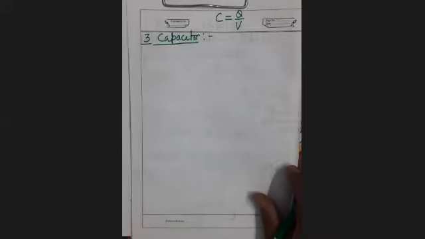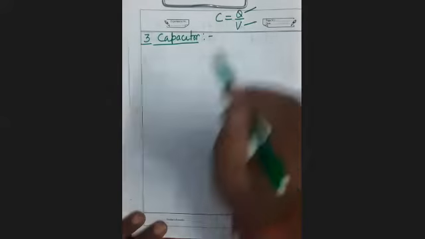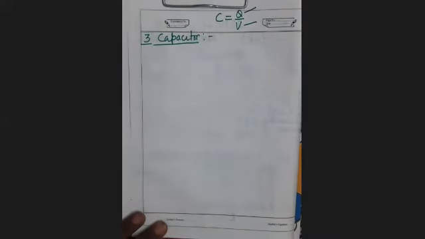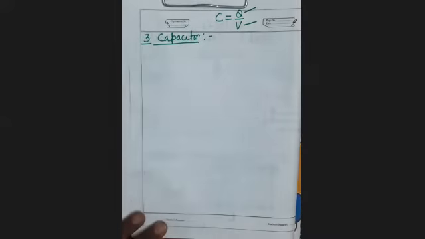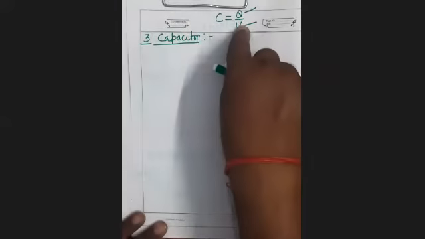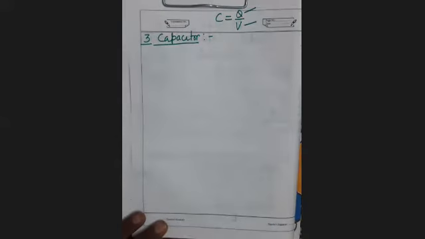More than that, it cannot hold charge. Because if you increase Q, then V will also increase in the same proportion, keeping Q upon V always constant. Is it clear? Therefore, every conductor has a definite capacity of holding charge.